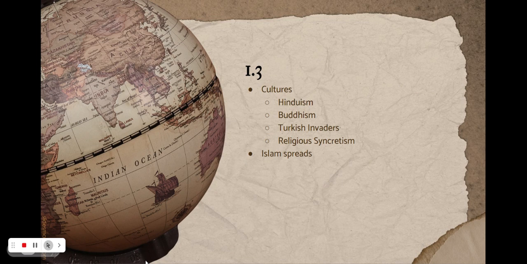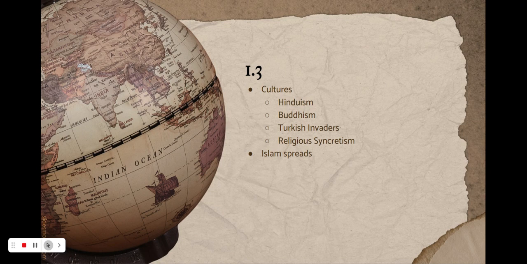Oh, sorry. So the systems of beliefs really affected the South and Southeast Asia society. So the various belief systems and practices of South and Southeast Asia affected society over time because they practiced many religions: Hinduism, Buddhism, Islam. Hindus, for example, believed in a caste system, whereas Muslims believed everybody was equal. So the caste system, the Hindus believed that somebody was at the top, somebody was at the bottom, and there were a whole bunch of people in the middle. However, the Muslims believed that every single person that was Muslim was equal.